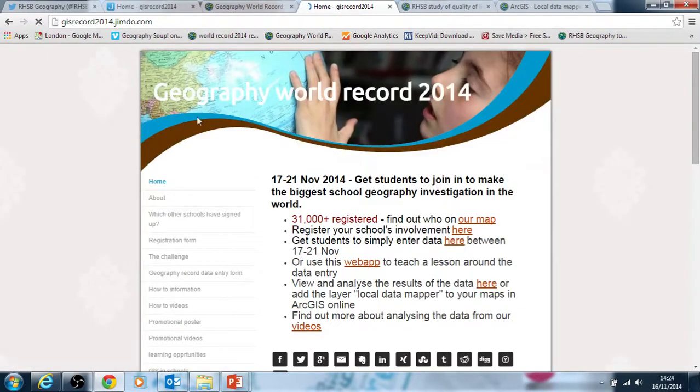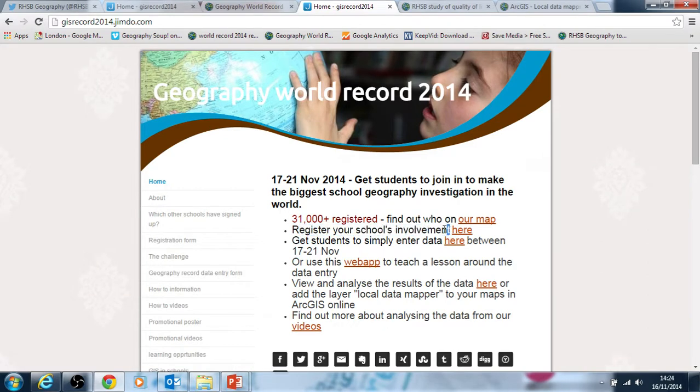Relatively straightforward instruction there. The first site will come up as GIS record homepage, at least it does on my browser, and this takes you to the website, as I said, that we designed around the event to promote and explain the event to people. So you can see here there are various links on the front page that I've put now to help people get to the event. First one says that you can see all the schools that registered, which I just showed you, and there's a second one about registering your school here.